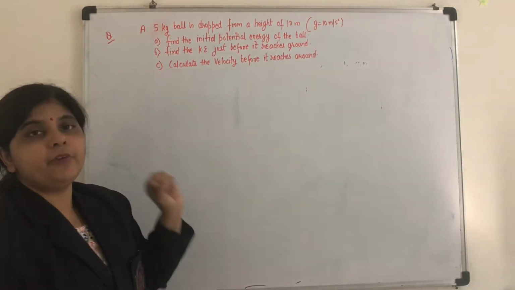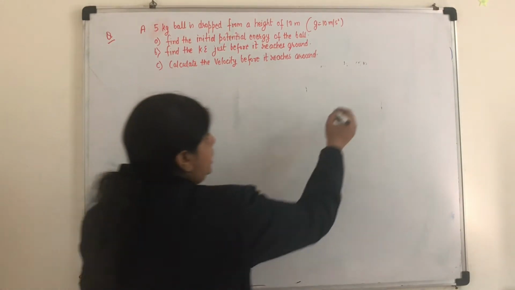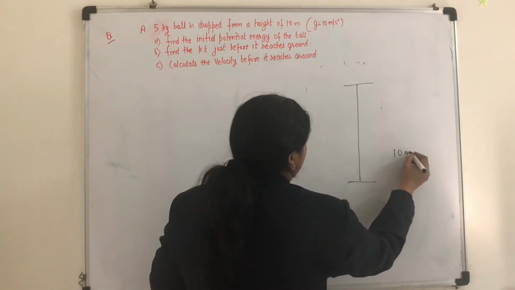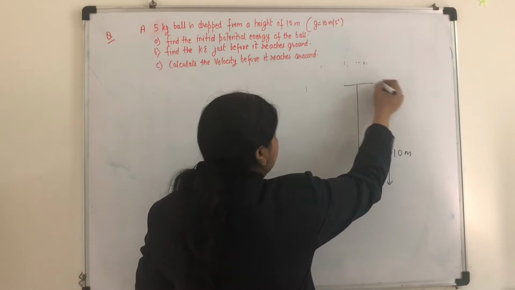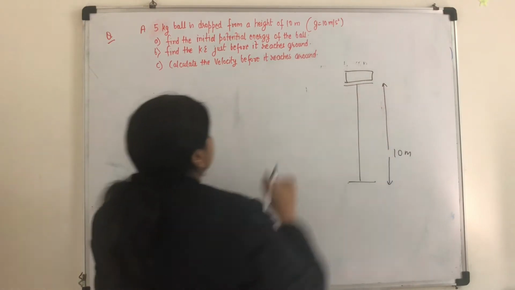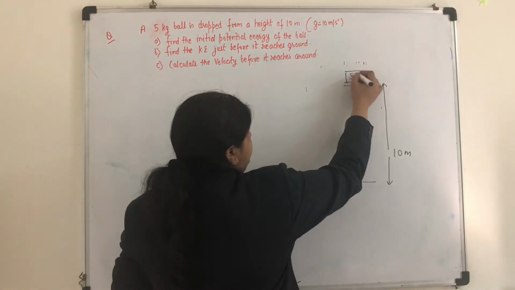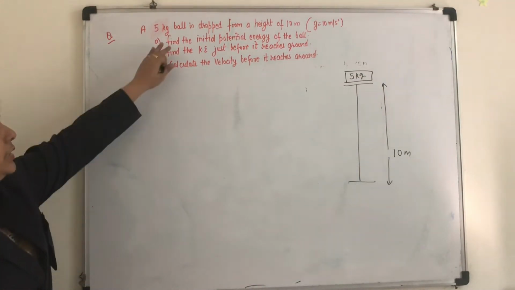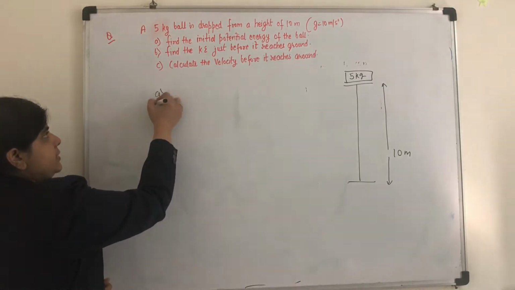See that a 5 kg ball is dropped from a height of 10 meters. We have a ball which is kept at a height of 10 meters from the surface of earth, right? And the ball weight is 5 kg. So first thing we need to calculate is the initial potential energy. So children, it is very simple.